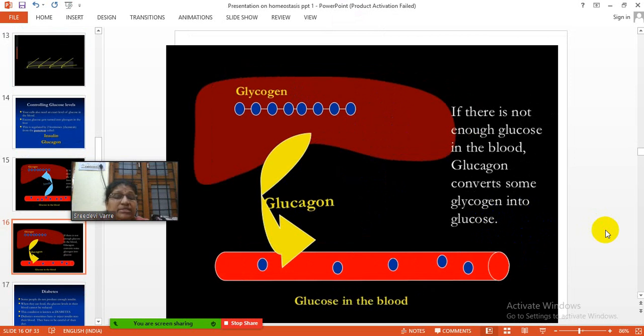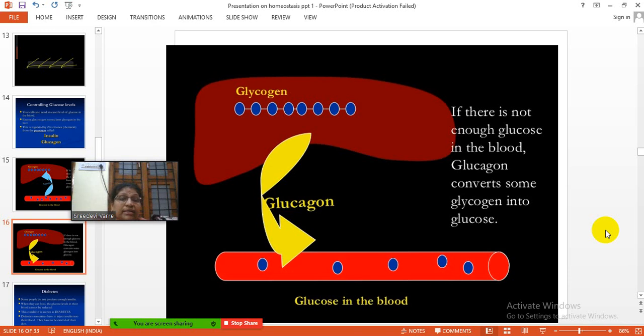If there is not enough glucose in the blood, glucagon converts some glycogen into glucose. You can see the glucagon role here.